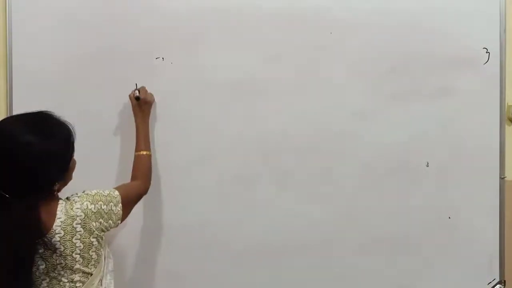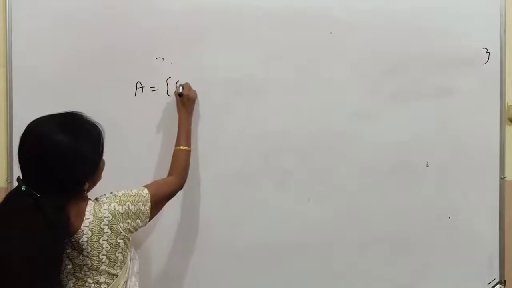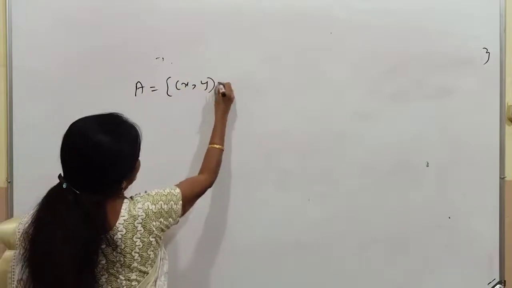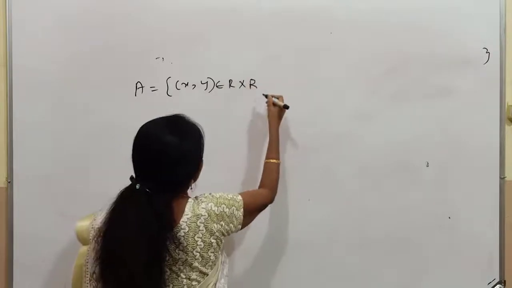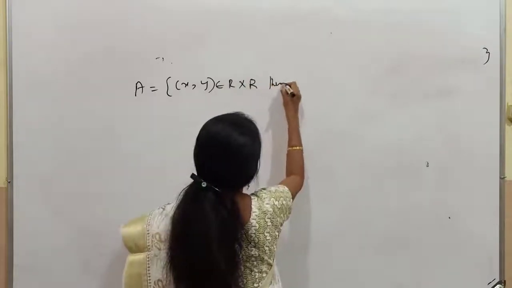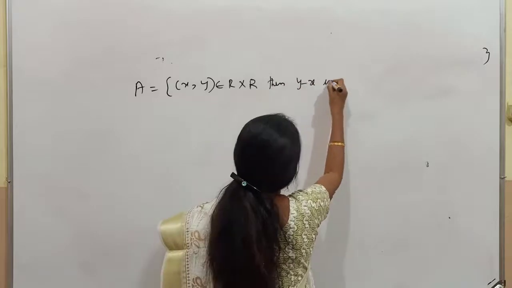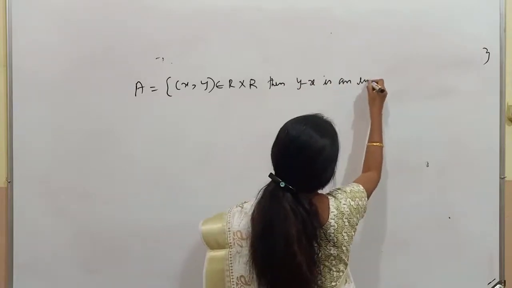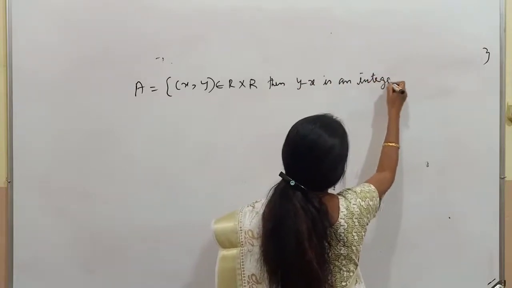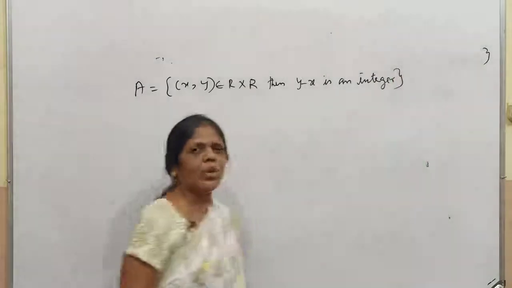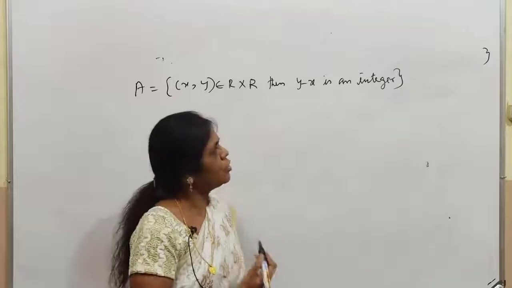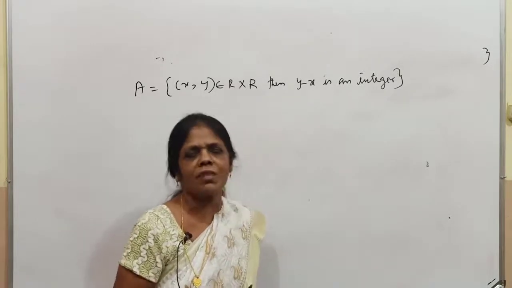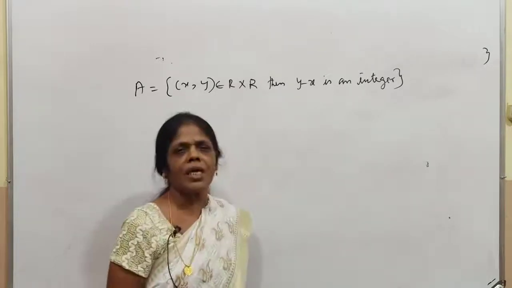The first relation is A equal to {(x, y) belongs to R cross R}, a Cartesian product, such that y minus x is an integer. So this should be considered like this. We proved already for x minus y, so it will be true for y minus x also. So it is an equivalence relation.